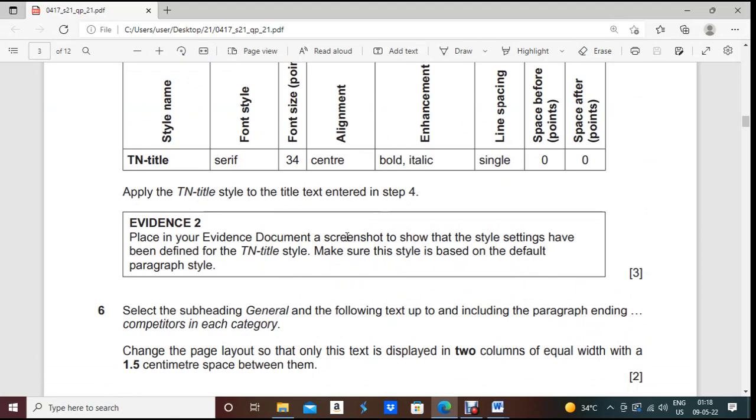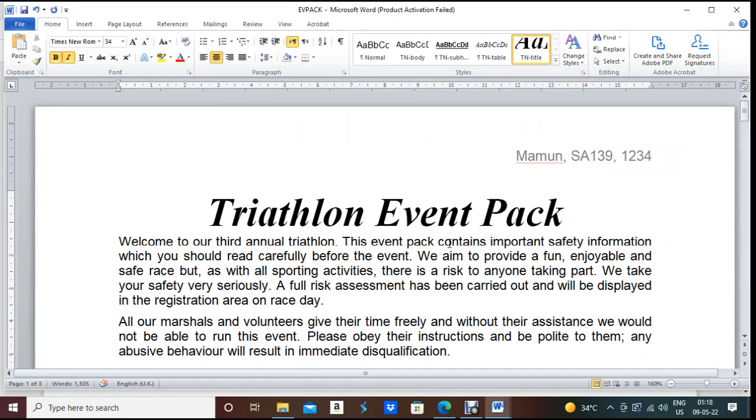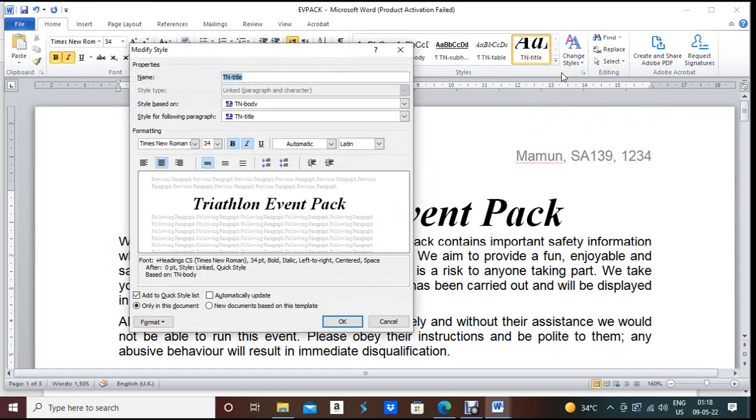So it is already applied automatically. Evidence 2: place in your evidence document a screenshot to show that the style settings have been defined for the TN-Title style. Make sure that the style is based on the default paragraph style. So what you have to do is take a screenshot of the TN-Title Modify dialog, with whatever things you did.